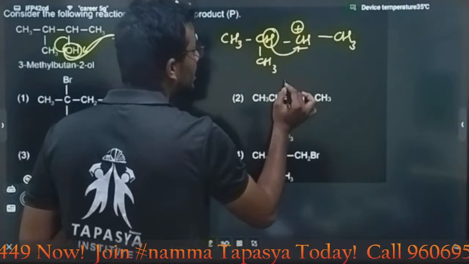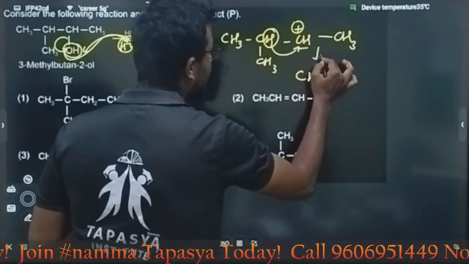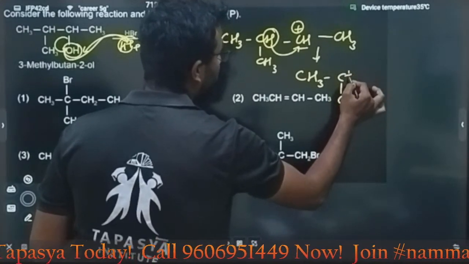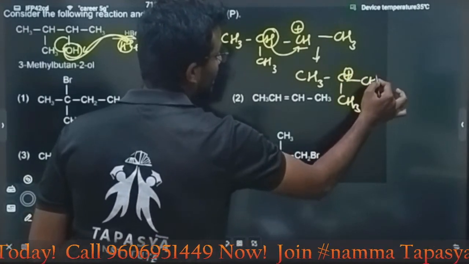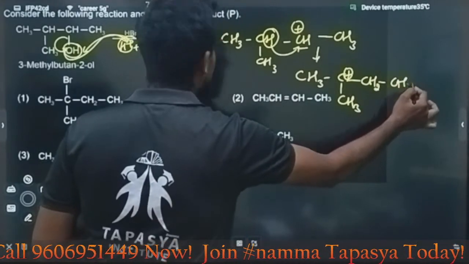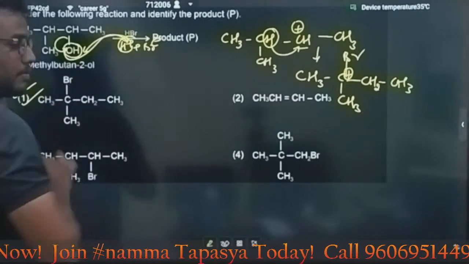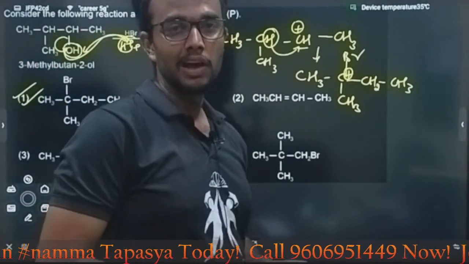This H is moved here. Then it will form, with a rearrangement, the molecule CH3, C, CH3. Here it will form a positive charge. Then CH2, CH3. Then the negative part attacks here. Then the answer is option A. Very simple, very easy question. What is the answer? Option A.